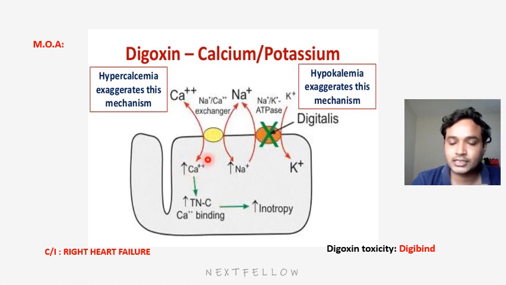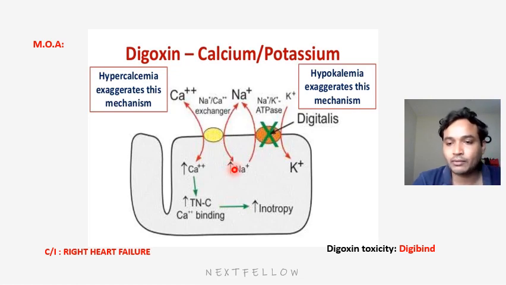This increased calcium inside will go and bind on the sarcoplasmic reticulum, through the RYR receptor, the cardiac receptor. When this extra calcium goes to the sarcoplasmic reticulum, it will be stored there. When the cardiac cell gets depolarized, it will have a signal from the L-type calcium channel.